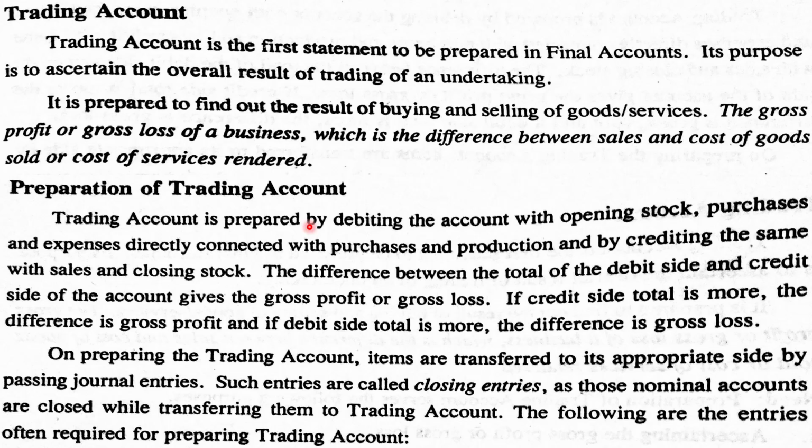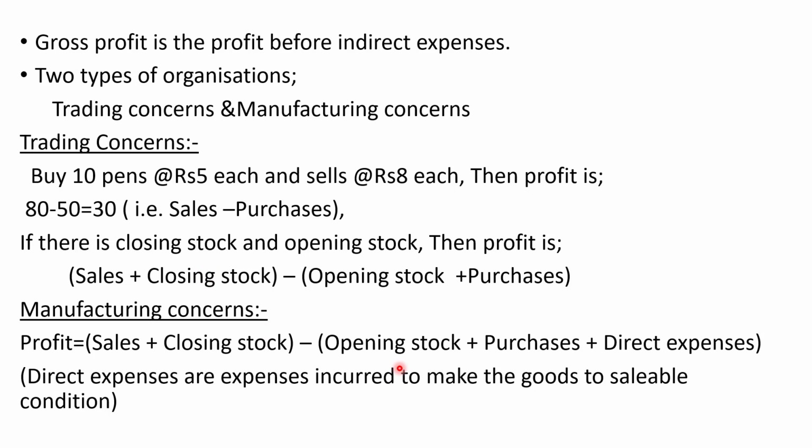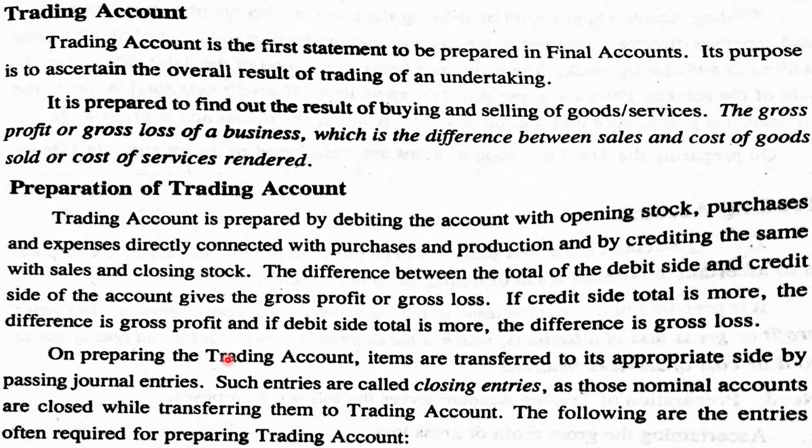Trading account is debited with opening stock, purchases and direct expenses, and credited with sales and closing stock. You see here opening stock plus purchases plus direct expenses are deducted from sales and closing stock. So in a trading account, we debit opening stock, purchases and direct expenses, and credit sales and closing stock.